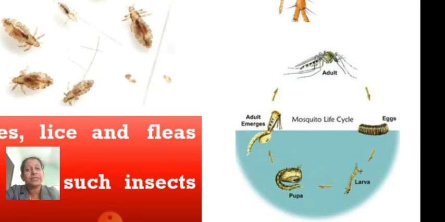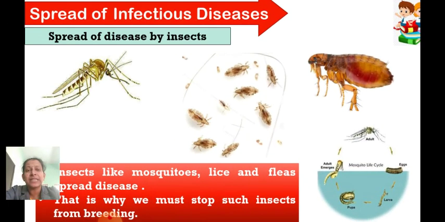And not only the rainy season, but even otherwise also, we should never keep any vessel which is filled with water, so that the mosquitoes do not put their eggs there. Eggs turn into larva, then into a pupa. You might have seen sometimes that if there is a drum filled with water for a long time, which has not been disturbed, you will find the larvae of the mosquitoes inside the water, and this same larva then forms into a pupa, into the adult, and then finally a mosquito is formed. Fine. So this is the life cycle of the mosquito.